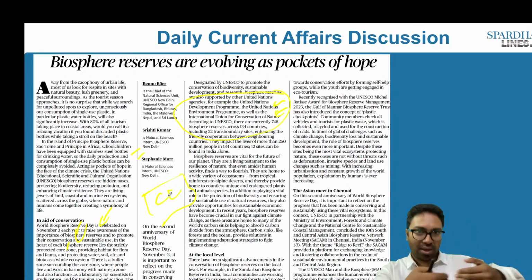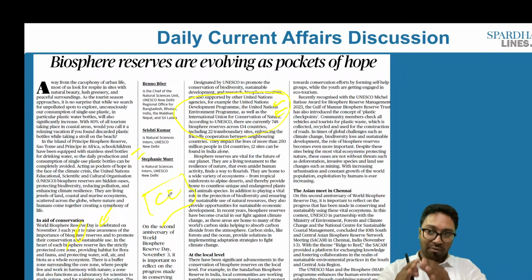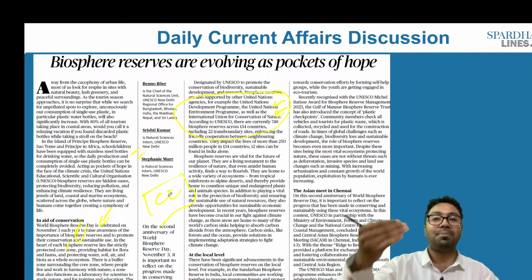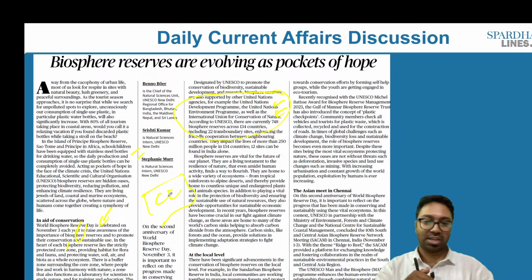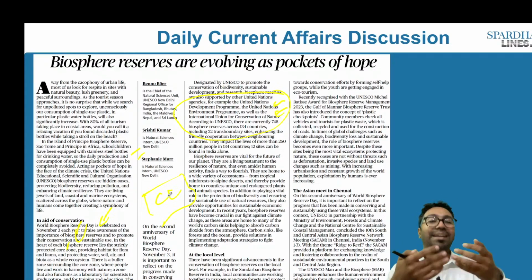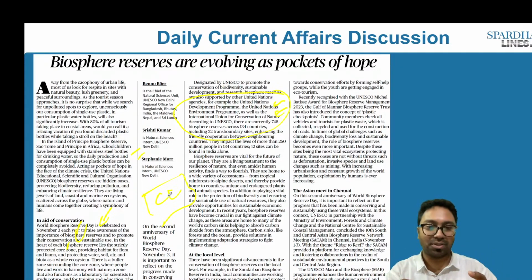One, we are able to have a symbiotic relationship with nature because of the biosphere reserve. We have the people and the tribals who are present in that particular area, so they are able to live. So we again have a relationship with the biosphere reserve, and this is also able to combat and mitigate the impact of climate change. Added to it, different communities also take part and recognize the importance of the biosphere reserve.